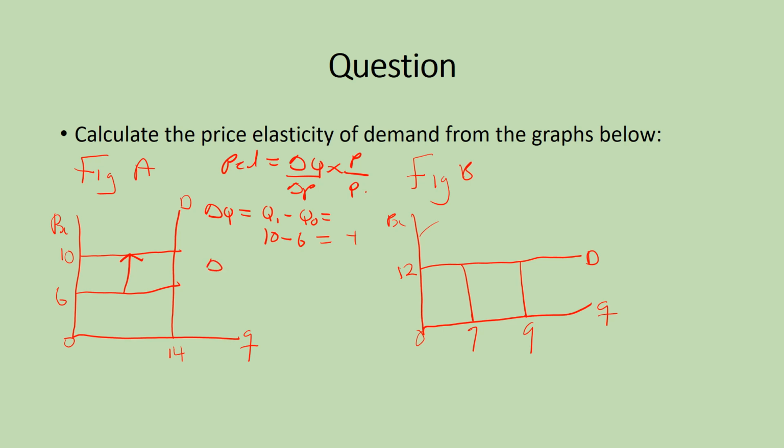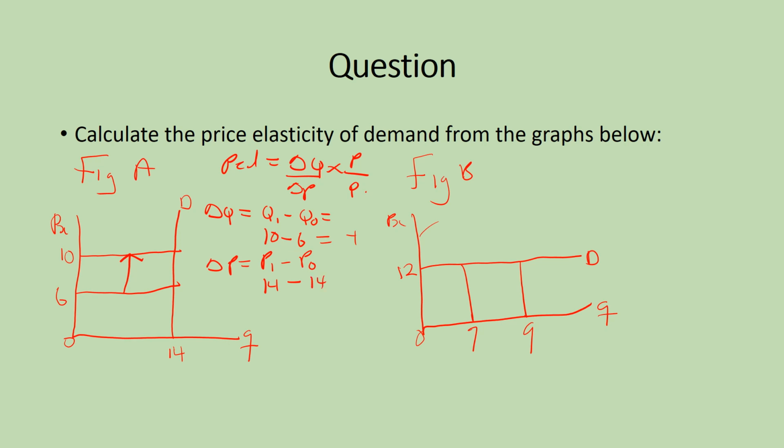Then we have change in price, which is P1 minus P0. Now our P1 will be the 14 minus the P0 will also be 14.